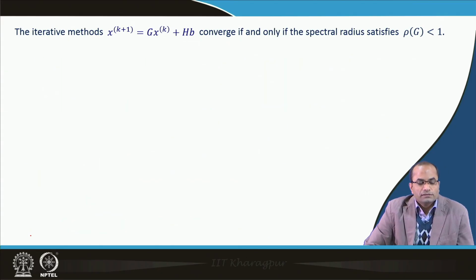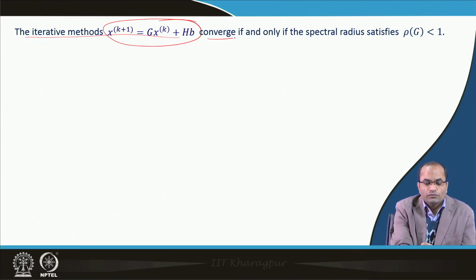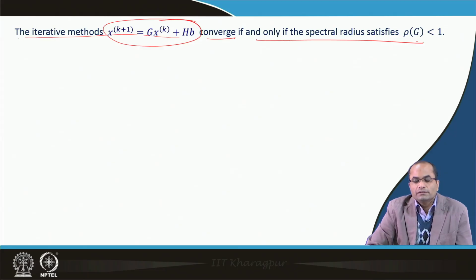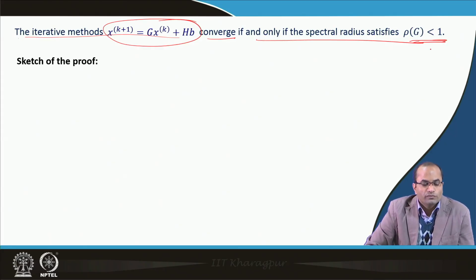And now, using this result, we will come to the main result of this lecture: the iterative methods which have this general form converge if and only if the spectral radius satisfies, that means the spectral radius is less than 1. So, now we will prove this result.